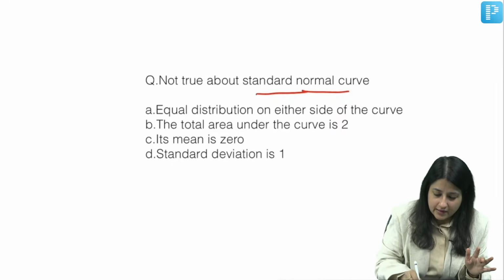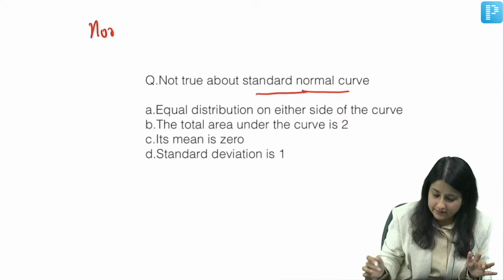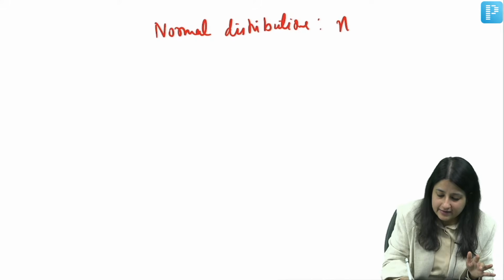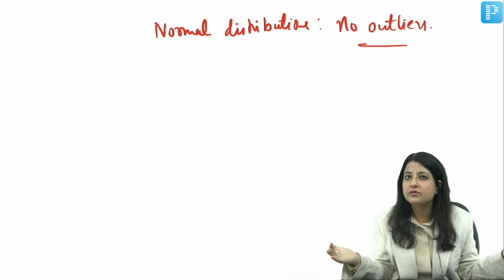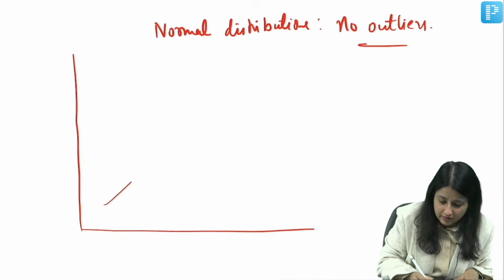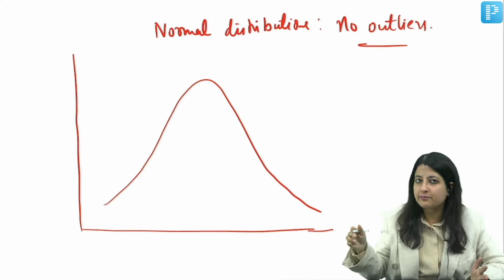Normal distribution means there are no outliers. And what do you mean by outliers? Outliers means there are no very high or very low values in a data set. It's normally distributed. So how does a normal distribution curve look? Something like this. It's a bell-shaped curve.